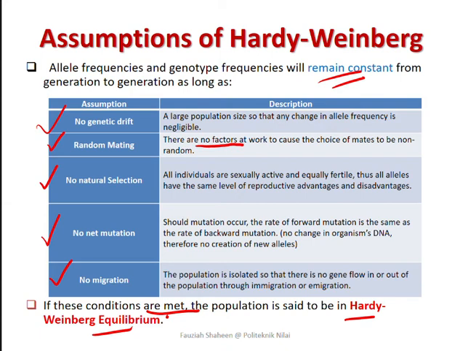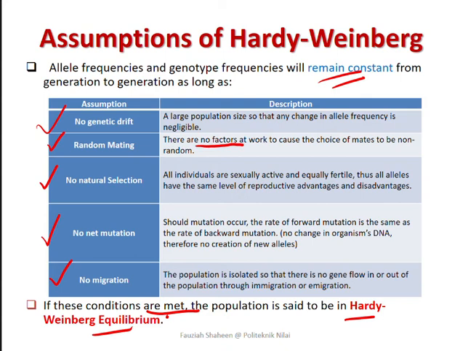If there is no mutation, the rate of forward mutation is the same as the rate of backward mutation. So no change in the organism DNA. Bila tak berlaku changes, there is no creation of new alleles, so the gene pool of that population won't be disturbed. So no disturbance to the frequencies means that the population is at equilibrium according to Hardy-Weinberg principle. But should there be any mutation, then there will be an introduction of new alleles into that gene pool. So with the introduction of new alleles, the frequencies will change, and again it will not be at equilibrium.